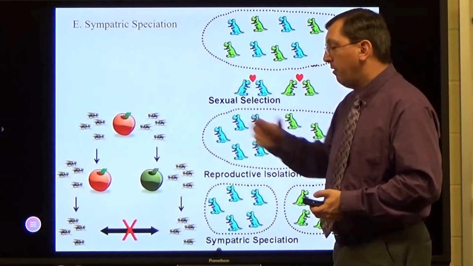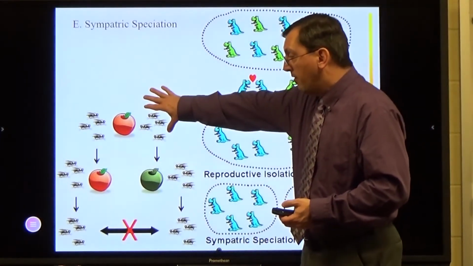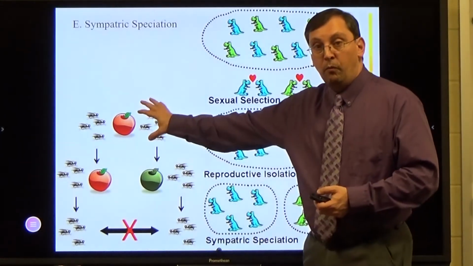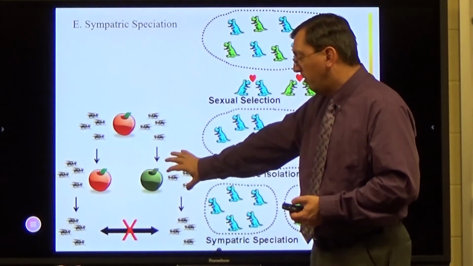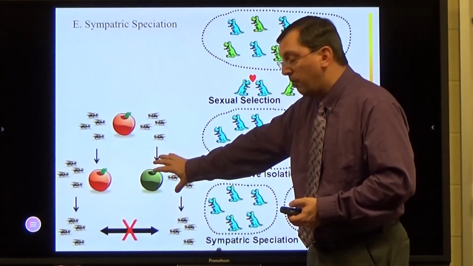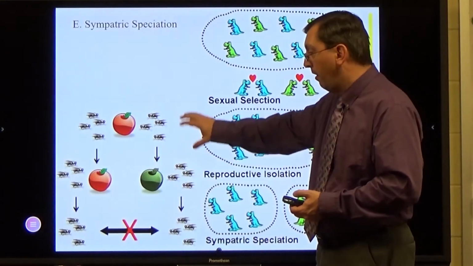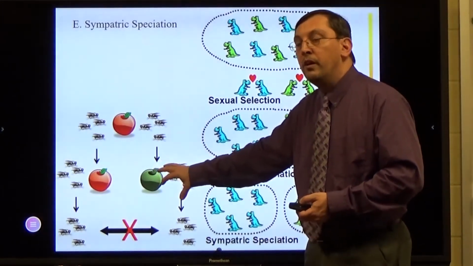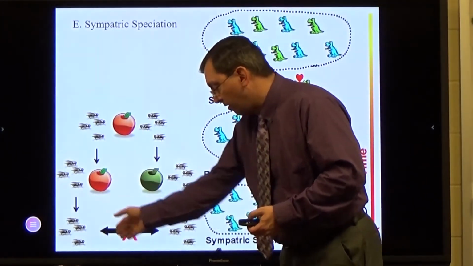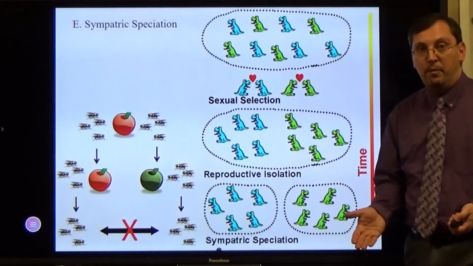Over here, it might be something as simple as this. These flies all originally were living on red fruit, but some of them started to only prefer to eat on the green fruit and lay their eggs on the green fruit, so therefore they only mated with flies that were on green fruit. And so they separated into separate groups over time, and now they become separate fly species.